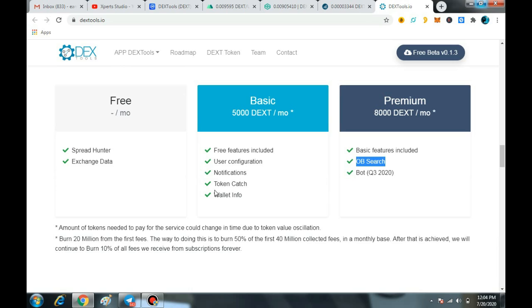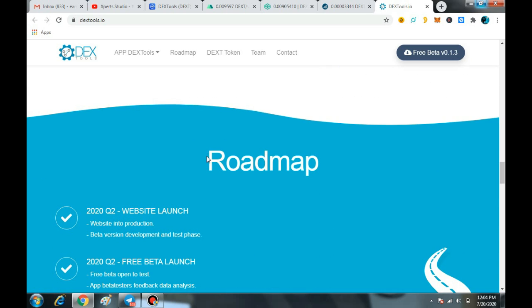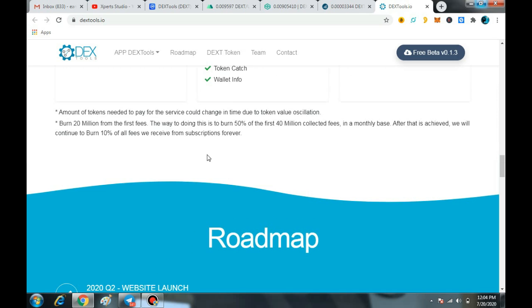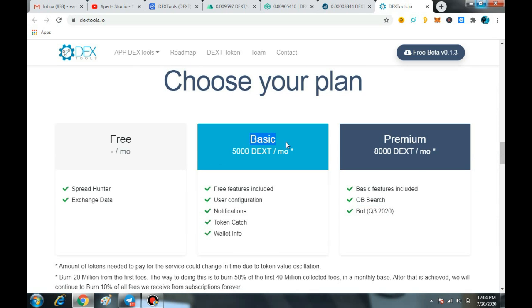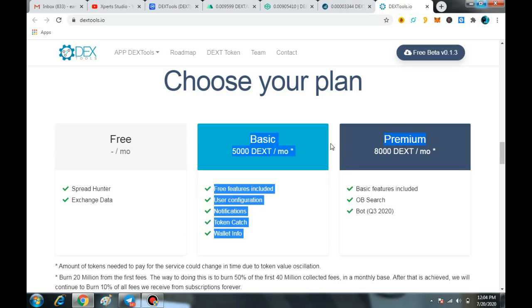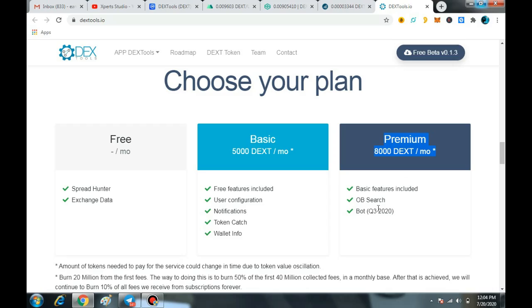Now the best part is about the rewards. What type of rewards is Dex giving to us at this time? For example, if you have 500,000 Dex tokens in your wallet, then they will give you the basic subscription entirely free. And if you have more than 1 million Dex tokens in your personal wallet, then you will get the premium. The major thing is the premium plan entirely free. So it is a great thing about the rewards.